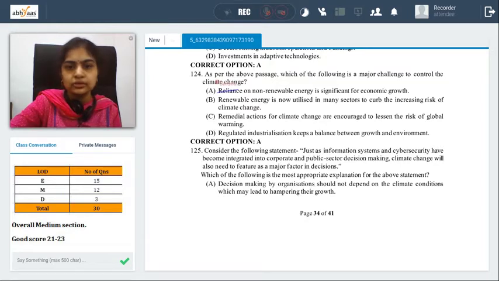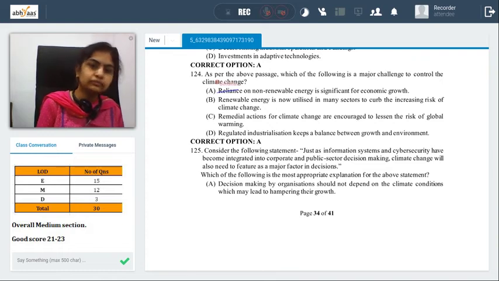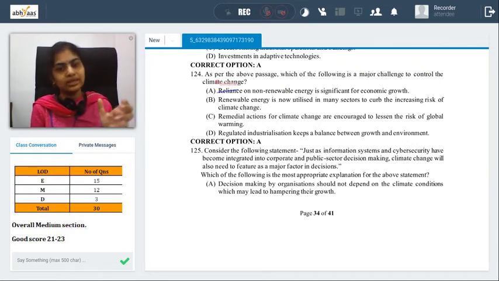Renewable energy is now utilized in many sectors to curb increasing risk. If it is utilized, then it's not a challenge, right? Remedial actions are encouraged to lessen the risk of global warming. Regulated industry keeps a balance between growth and environment. So B, C, D are actually some kind of positive statements. A alone looks like a challenge, because we are depending a lot on non-renewable energy, and that might become a challenge for us in future. So the language of the sentence and the way the sentences are put up, A seems to be a better possible answer, right?